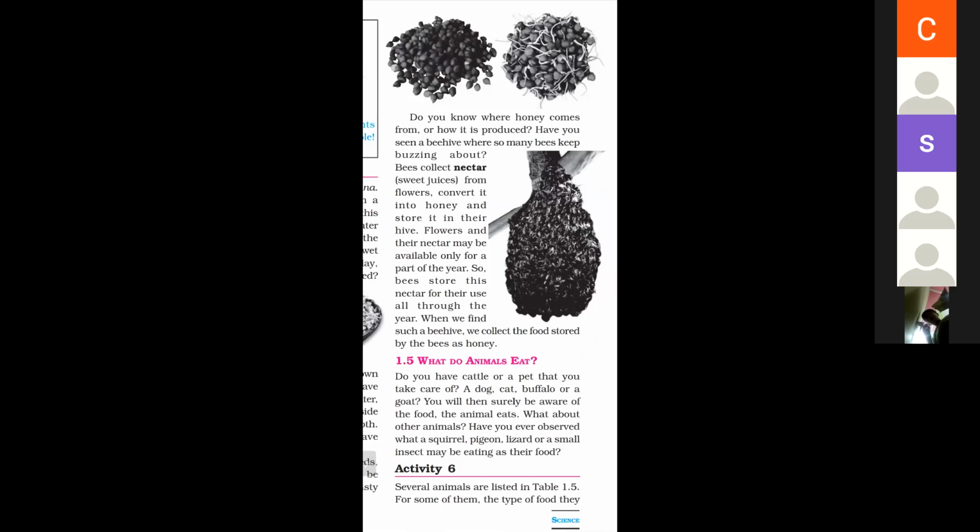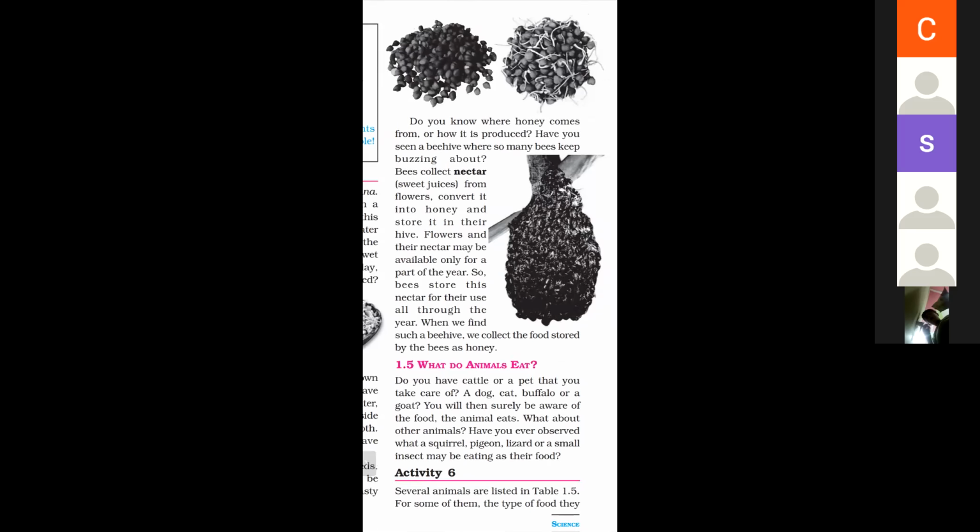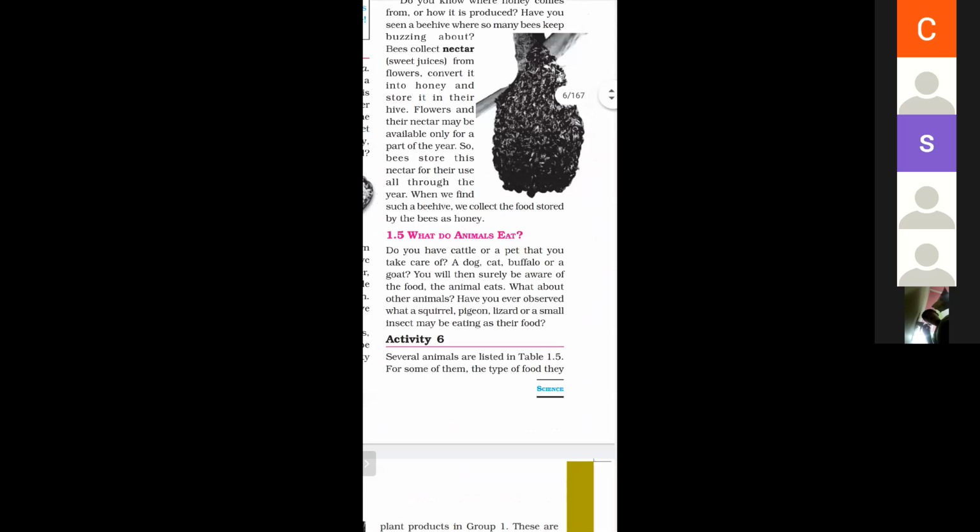Flowers and their nectar may be available only for a part of a year. So bees store this nectar for their use all through the year. As we know, honey can be used for many years.